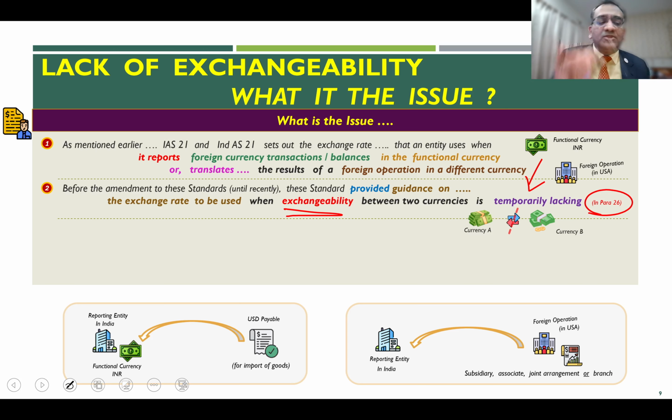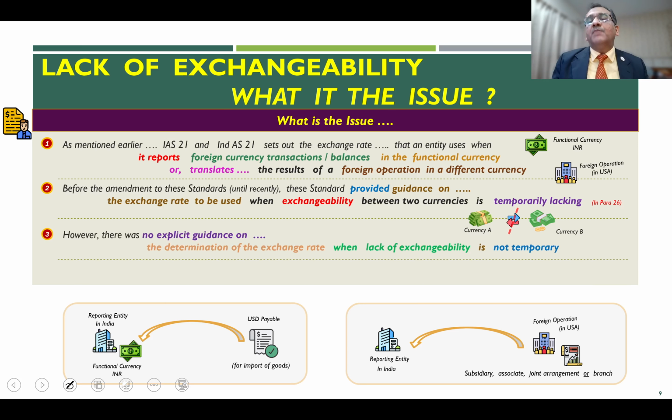However, there was no detailed guidance on what to do if that exchangeability is other than temporary, that means if it is more permanent. There was no explicit guidance for the determination of the exchange rate between the two currencies when this lack of exchangeability was not temporary. It was more prolonged. In that case, there was no guidance.